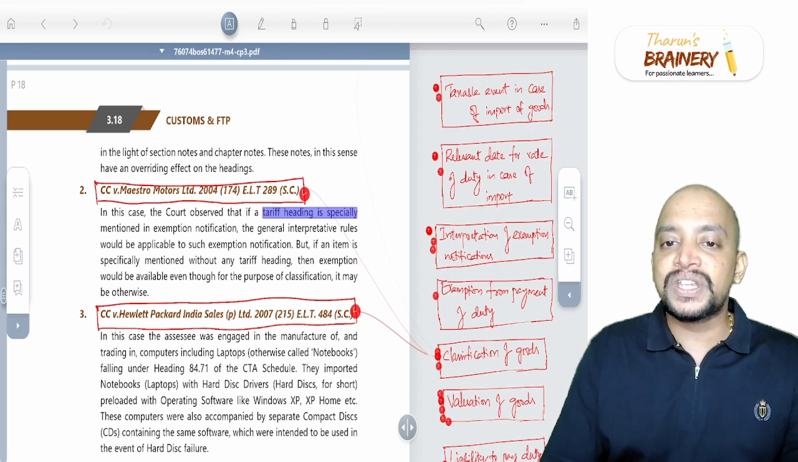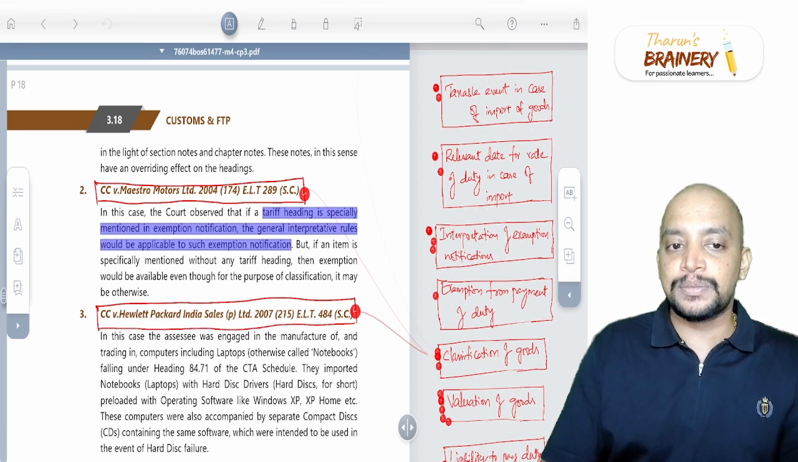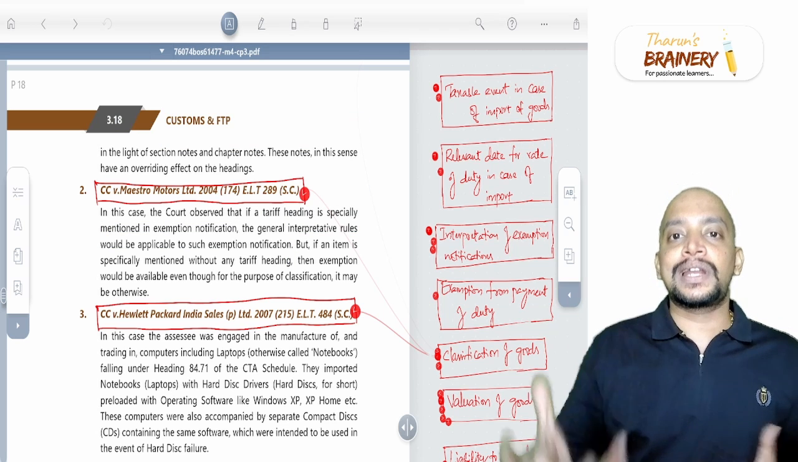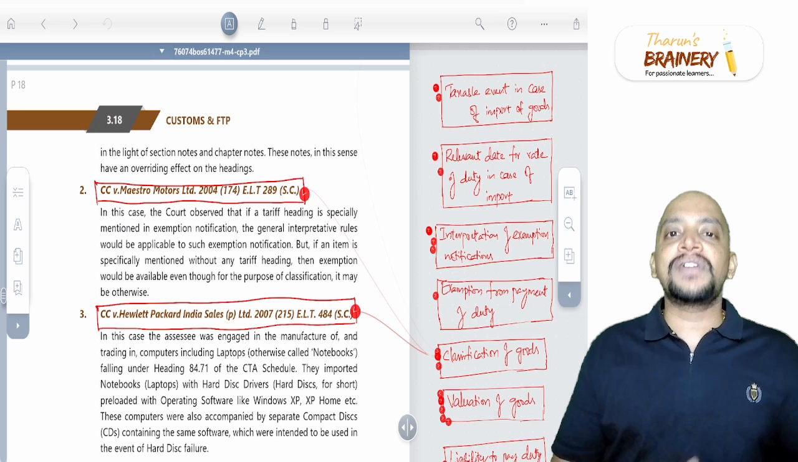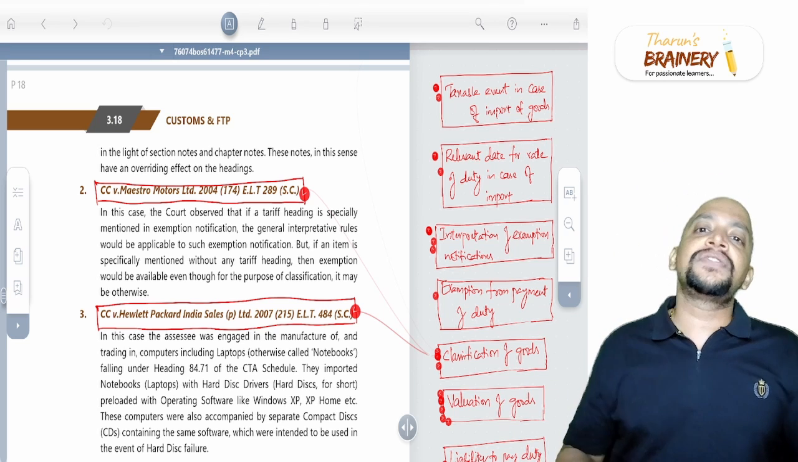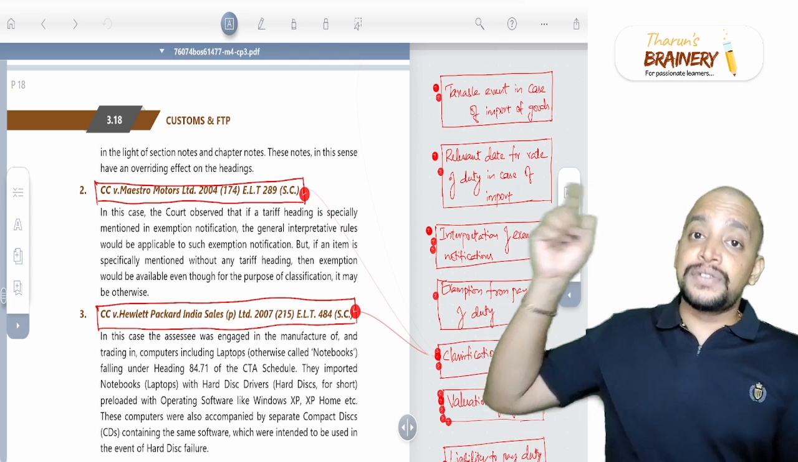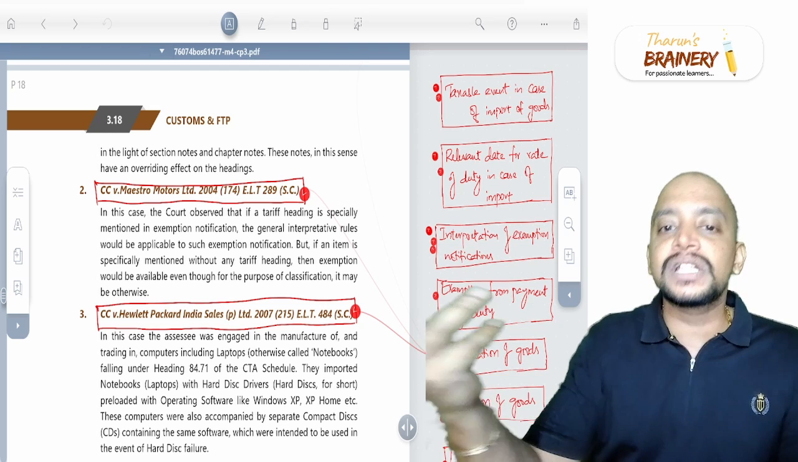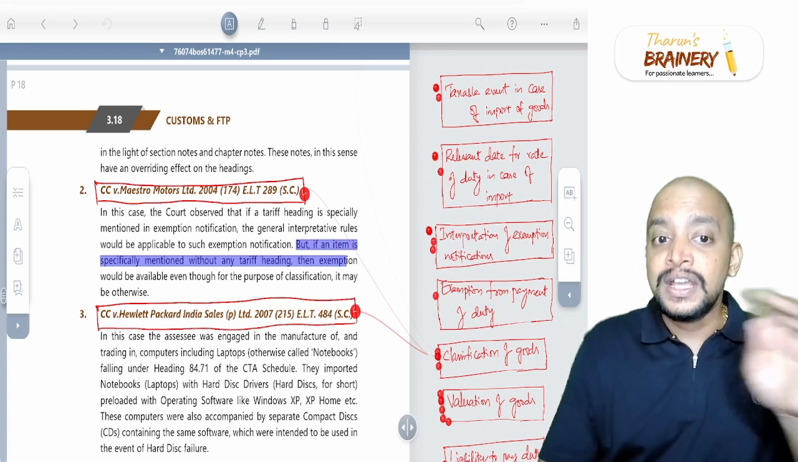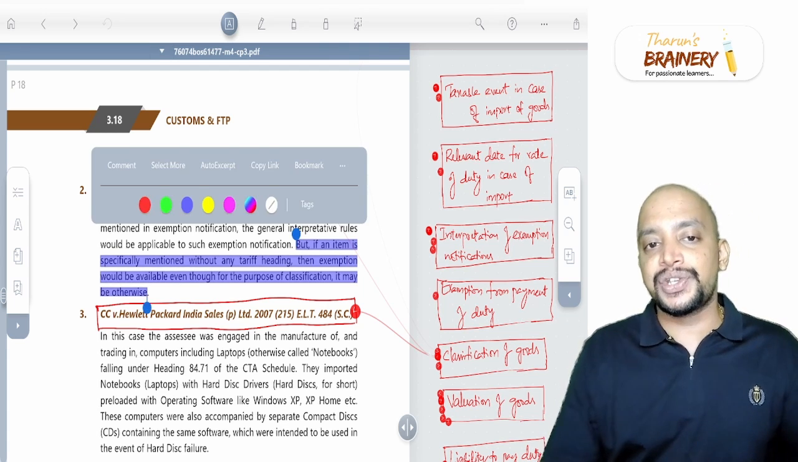If a tariff heading is specifically mentioned in the exemption notification, the general interpretive rules will be applicable to such exemption notification. For example, if they are not mentioning a particular heading and they say motor vehicles are exempted, it means motor vehicles falling under any heading will be exempted. Suppose they say motor vehicles falling under 8702 are exempted, then only motor vehicles falling under 8702 are exempted. Other motor vehicles will not be exempted. But if an item is specially mentioned, that is motor vehicles, without any tariff heading, then the exemption would be available, even though for the purpose of classification it may be otherwise.